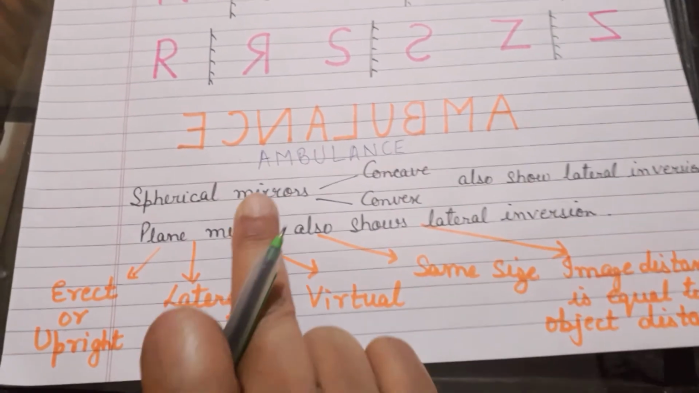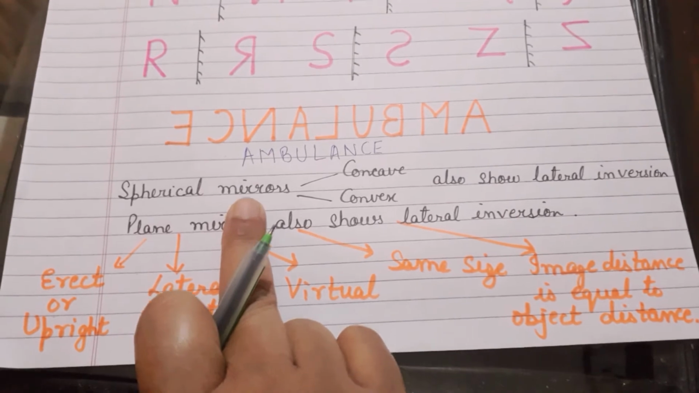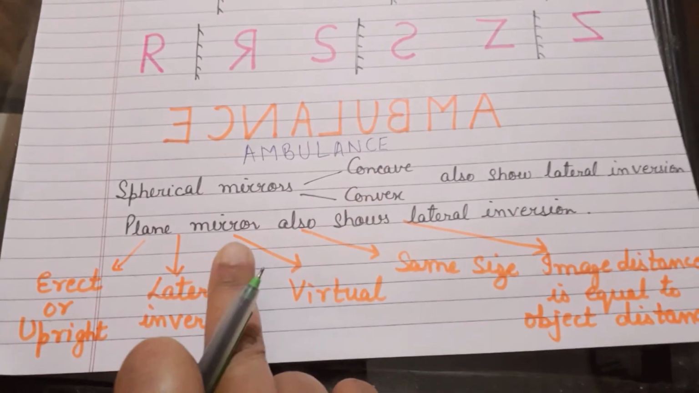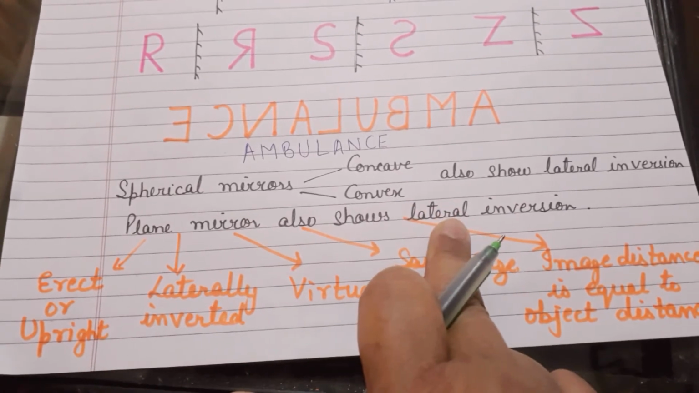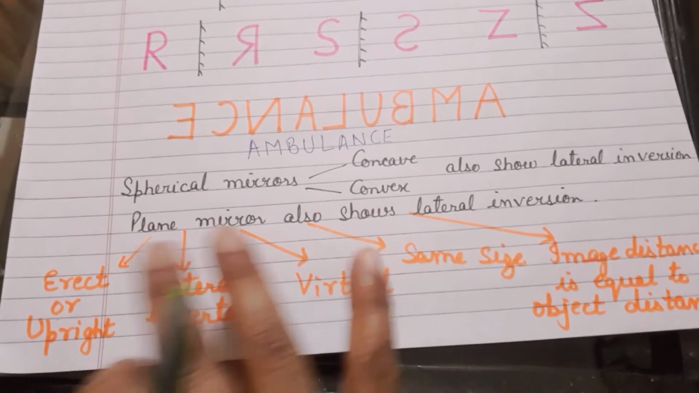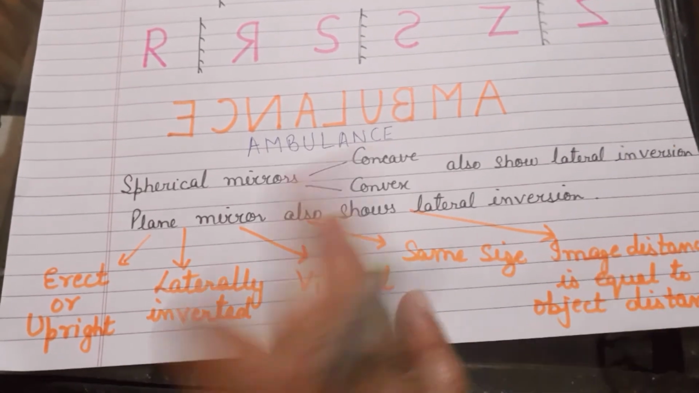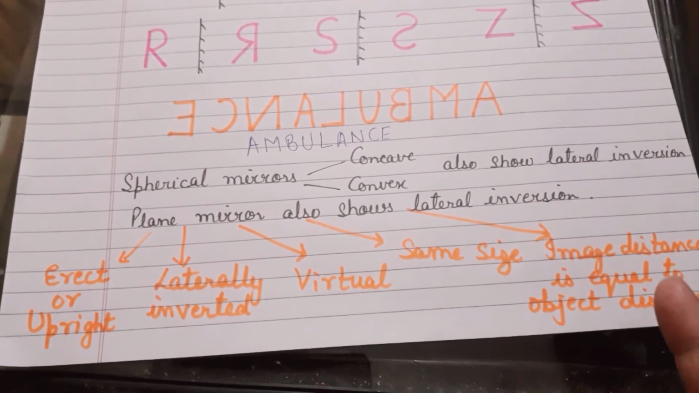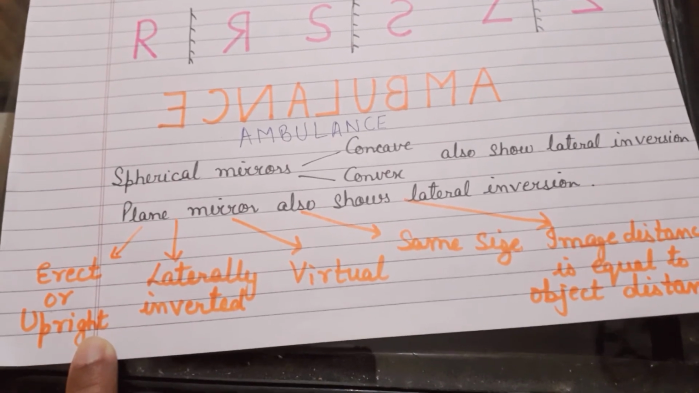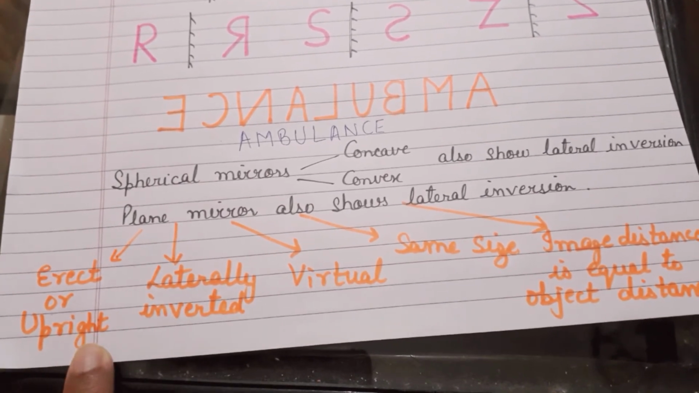Okay, right? Now, I told you that lateral inversion is shown by spherical mirrors, that is concave and convex mirrors, as well as a plane mirror. It shows a laterally inverted image, and this laterally inverted image also has some other characteristics. Let's look at the different characteristics of the image formed in a plane mirror. The image formed is erect or upright. It is always erect and upright.